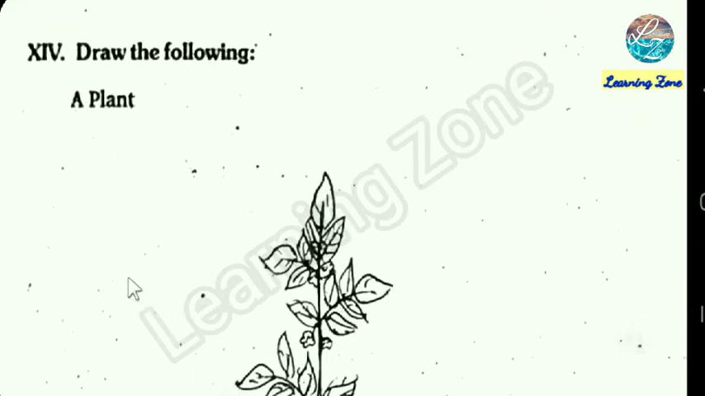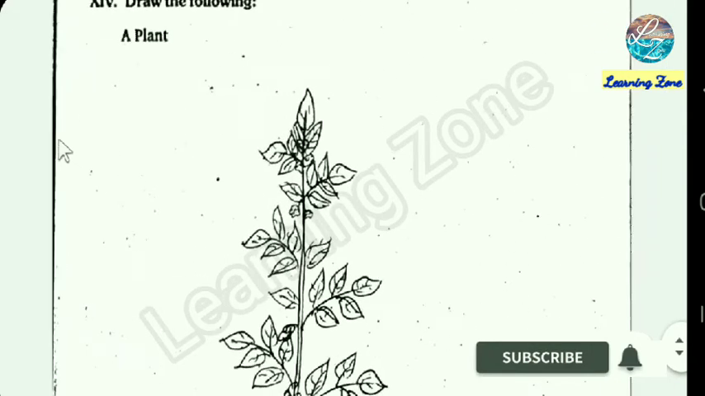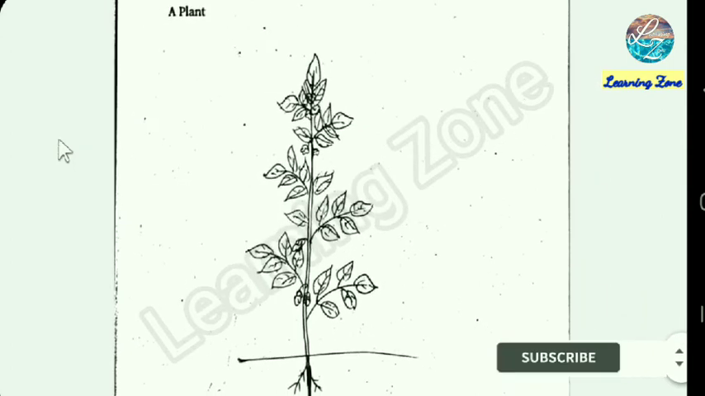Roman letter 14. Draw the following. A plant. Draw this plant.